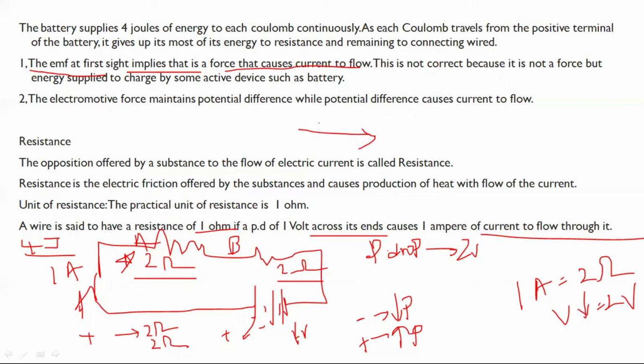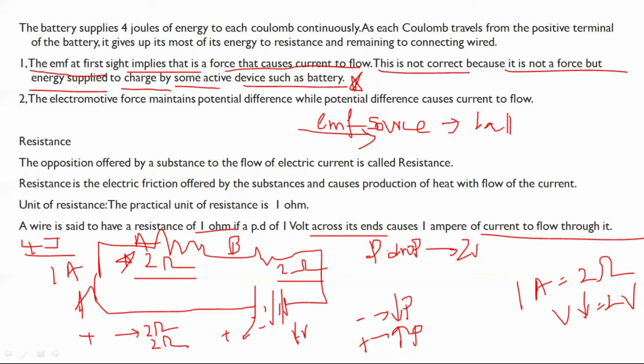This is not correct, because it is not a force but energy supplied to the charge by some active device such as a battery. So here the battery is the EMF source. This is the energy device.